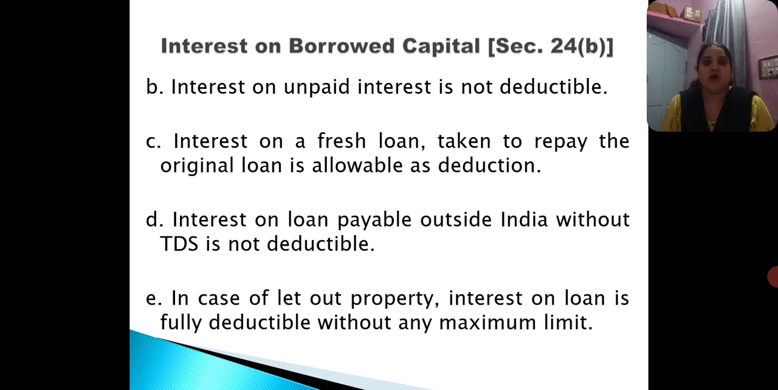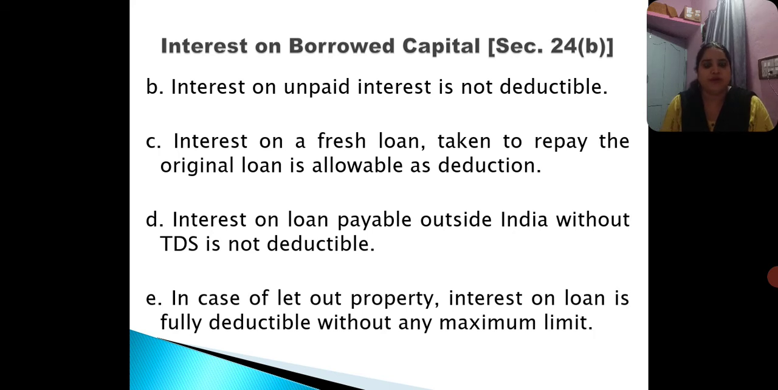Next, interest on unpaid interest is not deductible. So it is very important to bear in mind that interest on unpaid interest is not deducted under section 24(b). Third point, interest on a fresh loan taken to repay the original loan is allowable as deduction. If the owner of the house property or the SSC has taken a fresh loan and the main intention behind taking the fresh loan is to repay the original loan, in such case interest on the fresh loan is allowable as deduction.